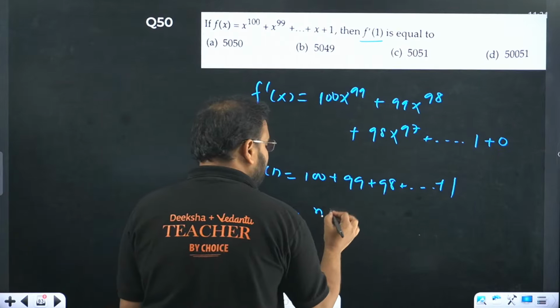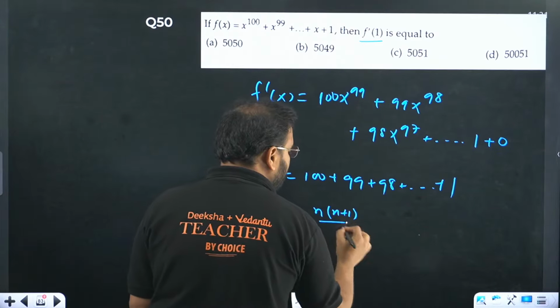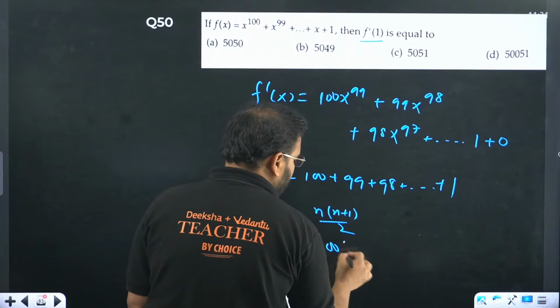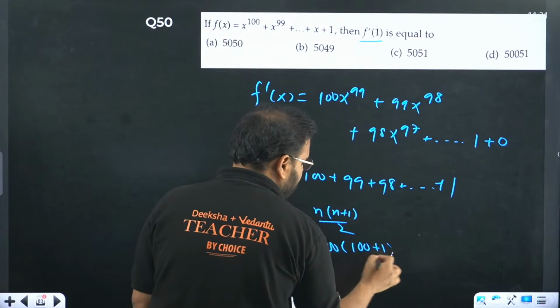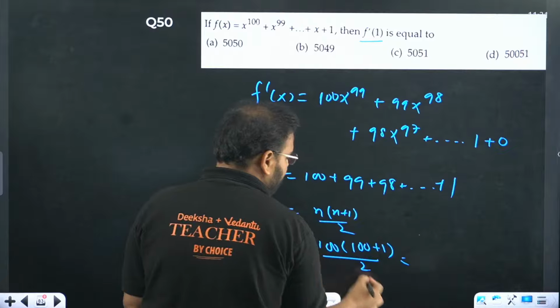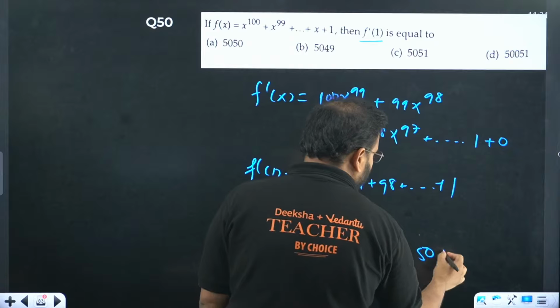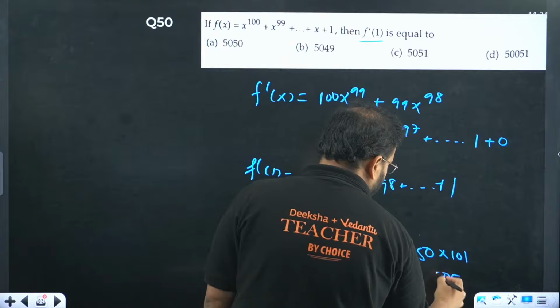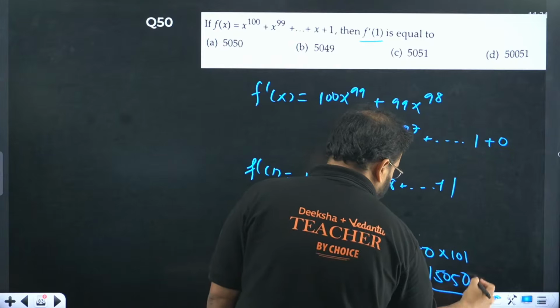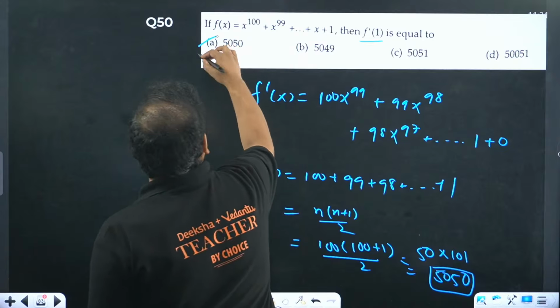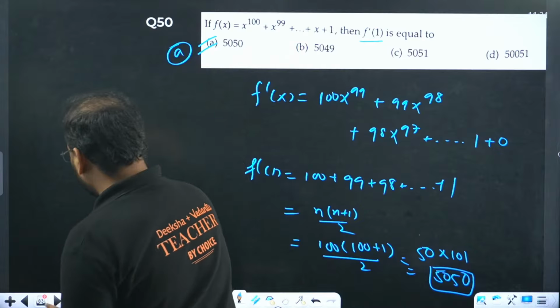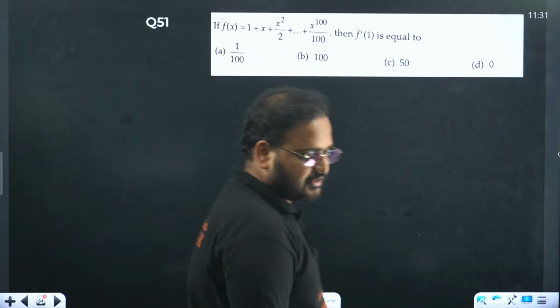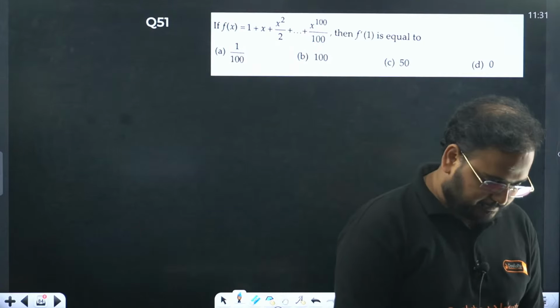So n times n plus 1 by 2, so 100 times 100 plus 1 by 2. 100 by 2 is 50, so 50 into 101. Multiply, 505 and 0. Answer is 5050. Option A. Let's move on to the last question, guys. Yeah, correct.